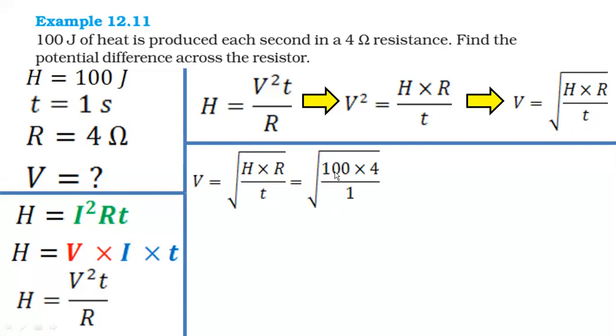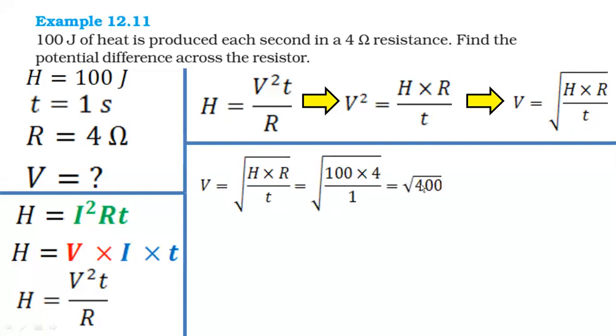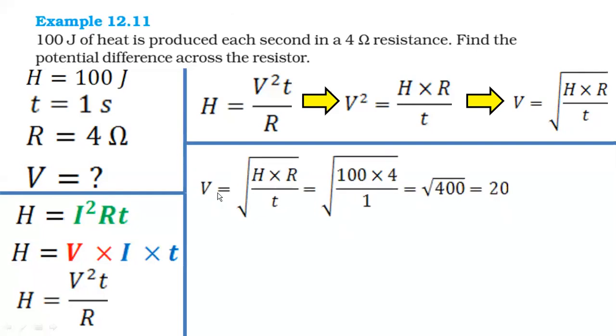So 4 into 100 is 400. So square root of 400. Square root of 400 is what? 20. So the answer would be 20. And which value have we got? Potential difference. So that means it should be volt. 20 volt. All we need to do is select a formula based on whatever is given in the question and just use it. Just put the values and you will get your answer. Very simple calculations.